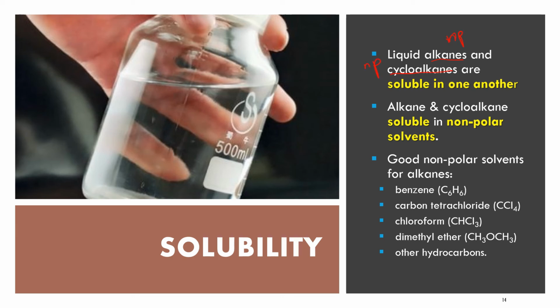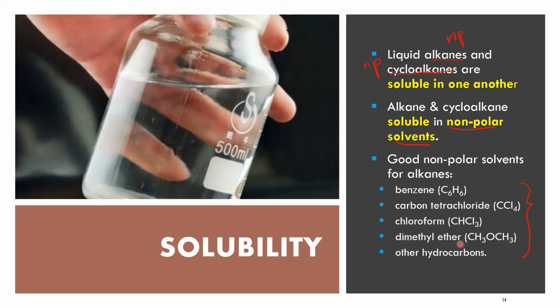So like akan soluble ataupun dissolve in like. And also alkane and cycloalkane are soluble in non-polar solvent. And these are the examples of non-polar solvent yang kita akan regularly use together with the alkanes, iaitu benzene, carbon tetrachloride, okay, chloroform, dimethyl ether dan juga other hydrocarbons.